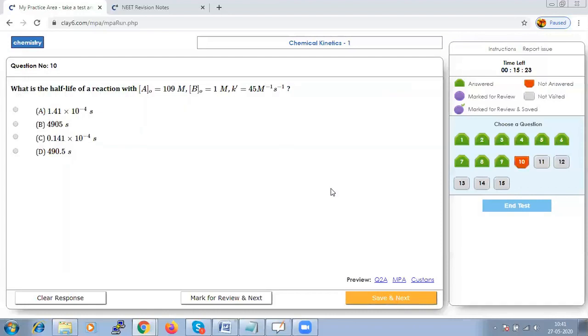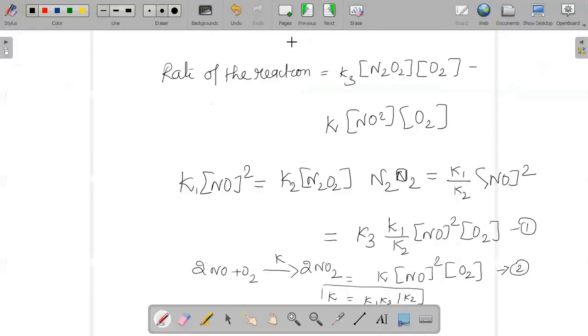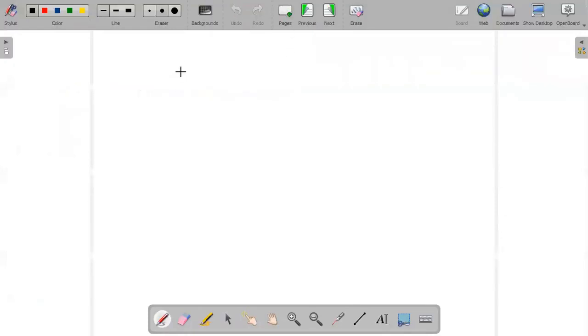What is the half-life of a reaction with the values they have provided us? That is A naught they have given and B naught they have given. We have to calculate the half-life of the reaction. So when we try to solve this, they have given us A naught equal to 10^9, B naught equal to 1 M, and K equal to 45.